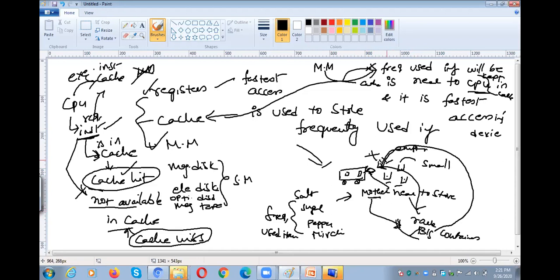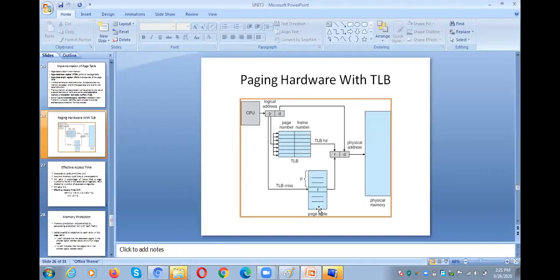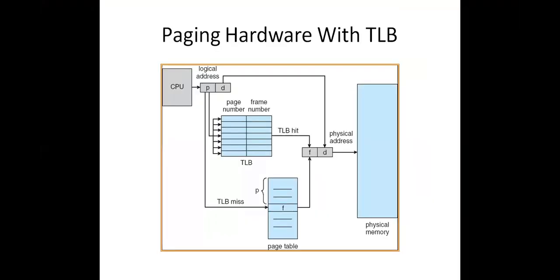Whenever the salt is near to you in the small container, your mother can take it in no time, within a fraction of a second. Why? Because it is near to her, right? In a similar fashion, whenever the CPU generates an address, it will first check in the cache. Why? Because the cache is near to the CPU. Within the cache, the TLB is available.